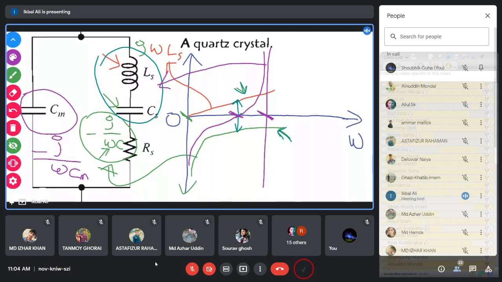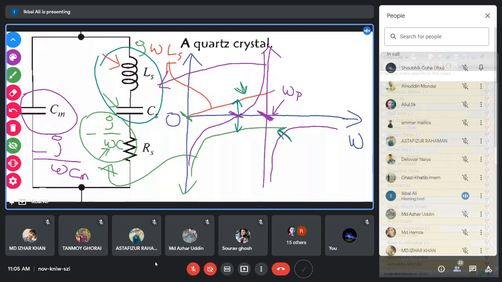Again, you have a capacitor impedance, similar to the capacitor impedance we drew earlier. So this is the capacitive impedance of Cm, this mounting capacitor. And at this point, you have the parallel resonant frequency, where the impedance becomes infinite.